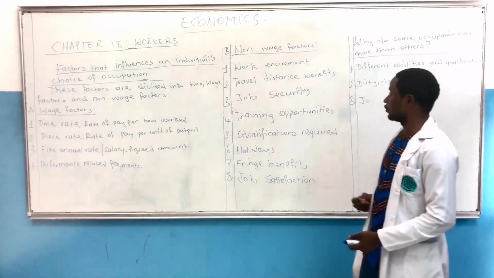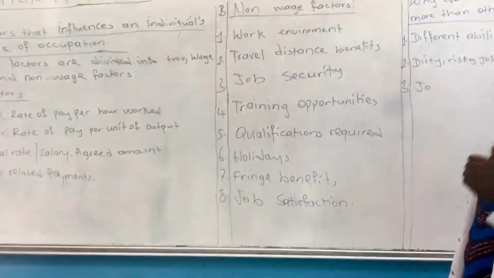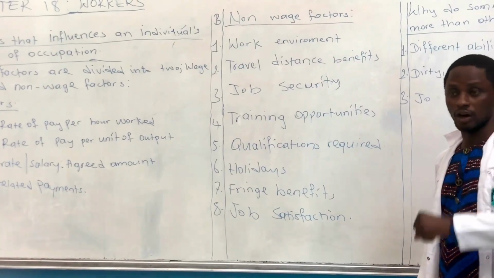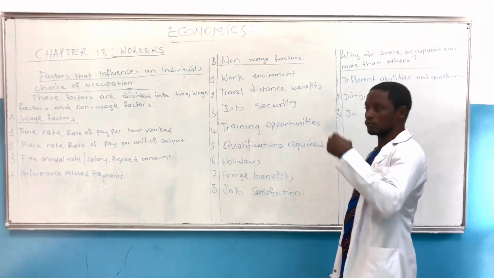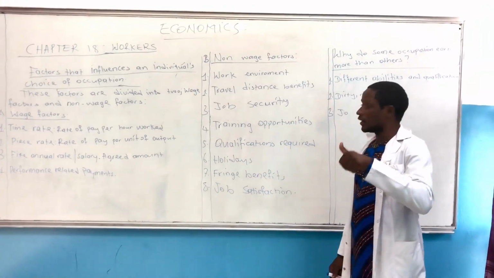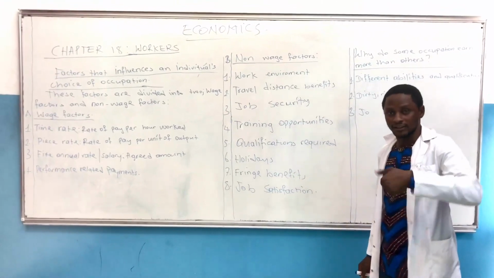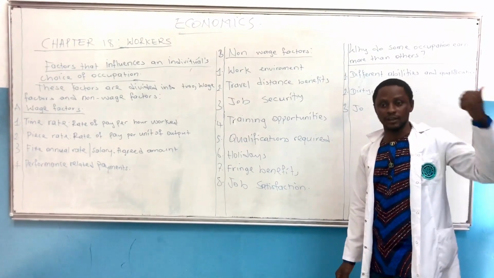These are some of the factors we are seeing. The third point is job security. It is very important for you as a worker to have job security. Now, in companies where there is job security, or what do we mean by job security first? It is a situation where, for example, if you have an accident, you are insured. You'll be taken to the hospital, you'll be taken care of.